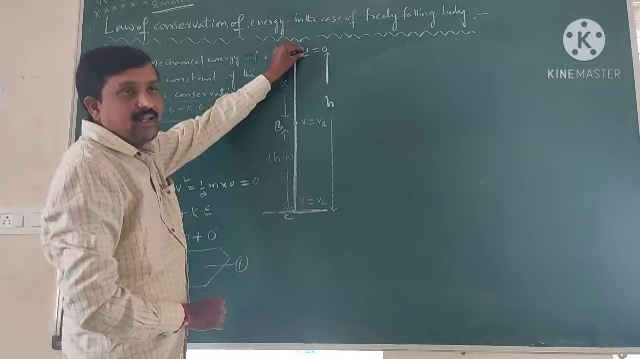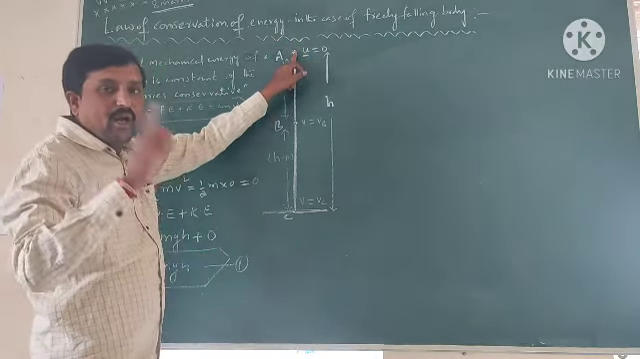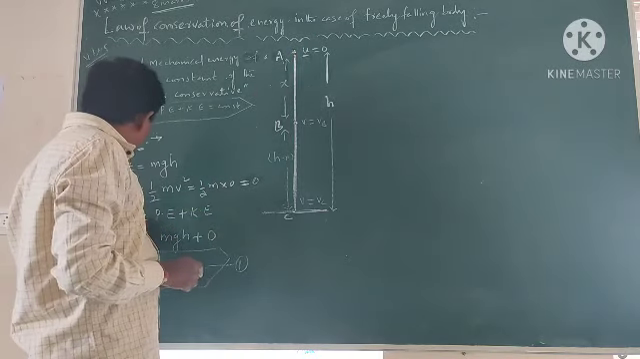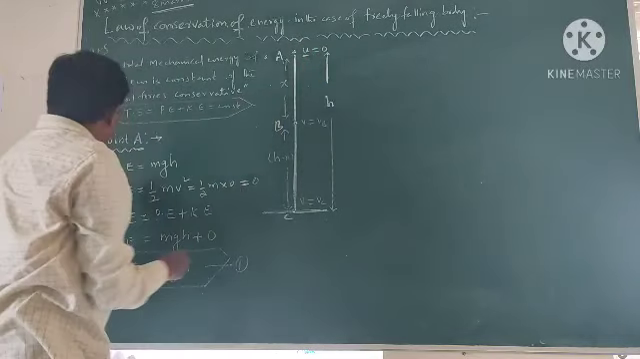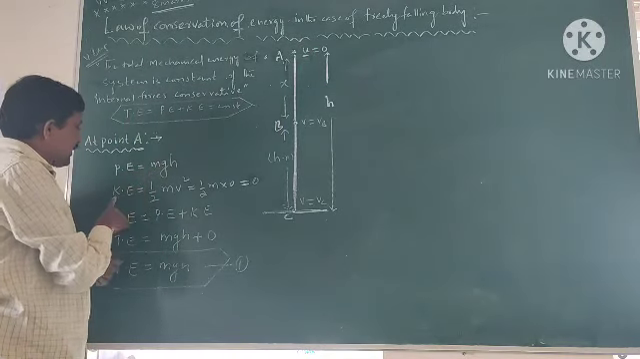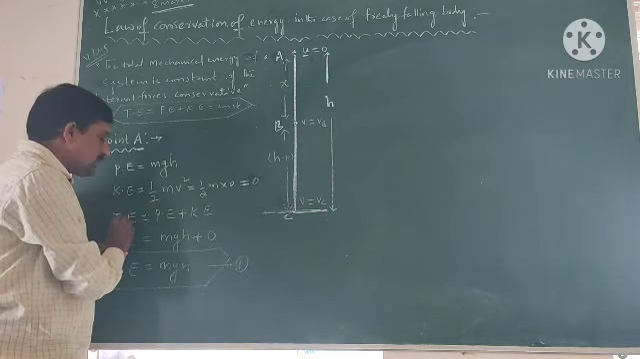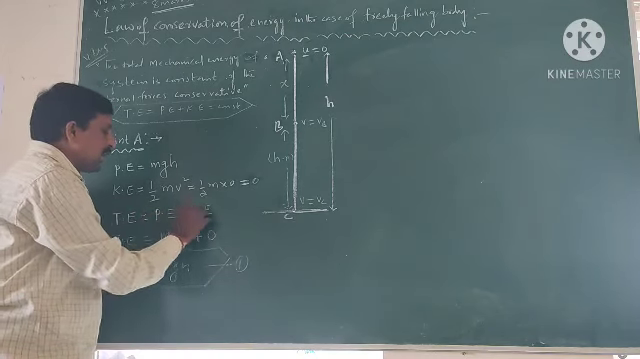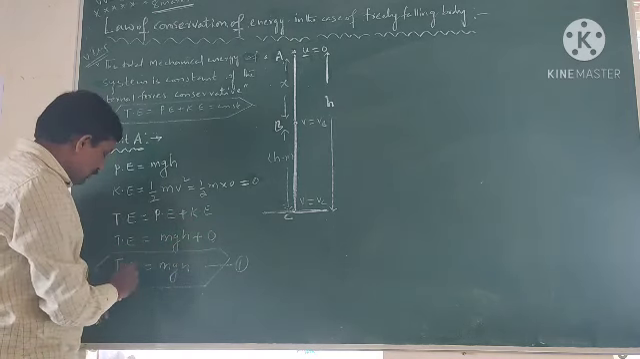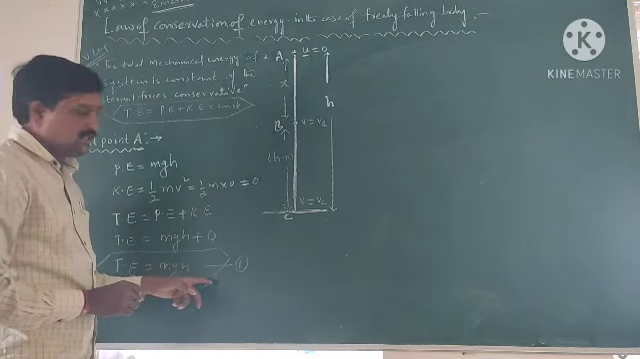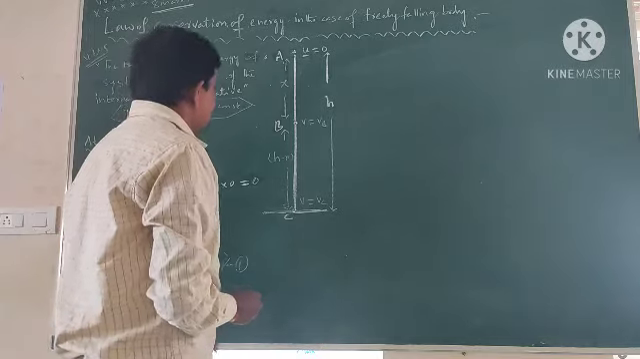At point A, the body doesn't have any initial velocity, u is equal to 0. That's why at point A it doesn't have any kinetic energy, but has only potential energy. The potential energy is mgh, and the kinetic energy is 0. The total mechanical energy is equal to potential energy plus kinetic energy. So the total energy is equal to mgh. That is equation number 1.